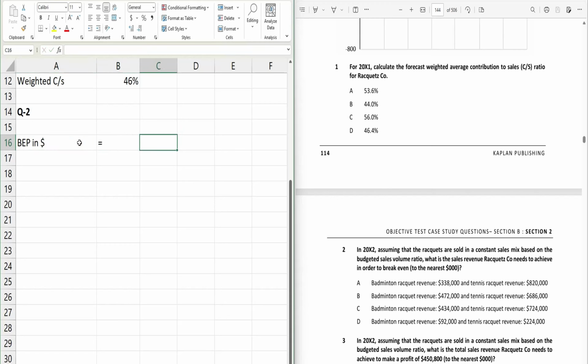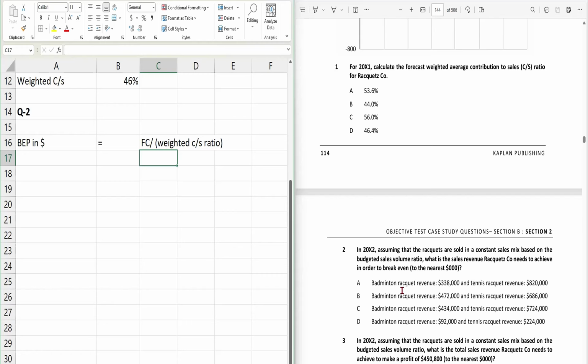I have explained this in my previous video. In order to calculate the BEP in monetary value, we need to take the fixed cost divided by the CS ratio, right? But here the product being sold is multiple, so that formula is applicable for a single product. So we will take the weighted CS ratio, not the simple ratio but the weighted CS ratio, in the case of multiple products. Again, here is the twist. The question is asking what will be the BEP for the individual product.